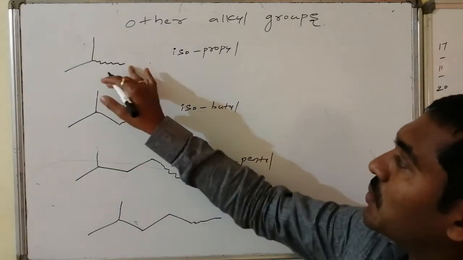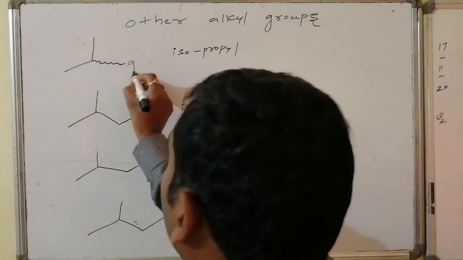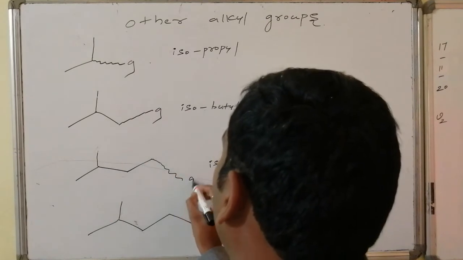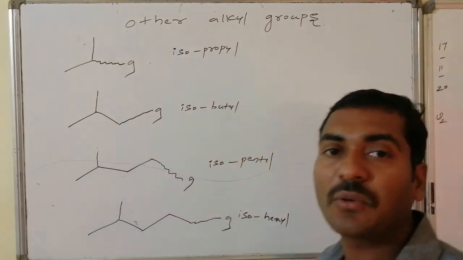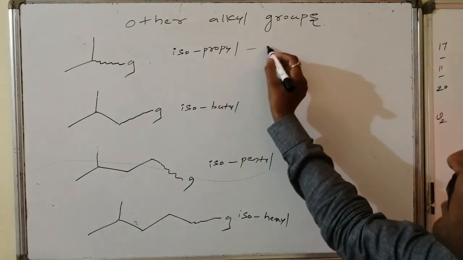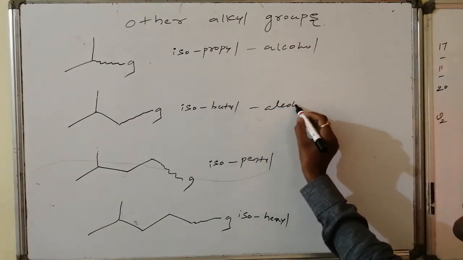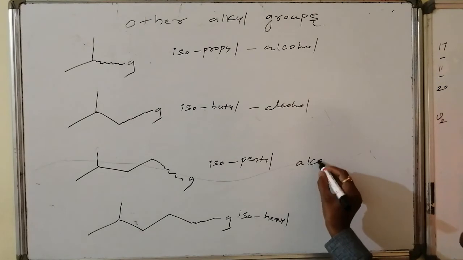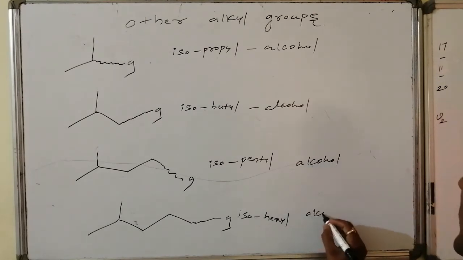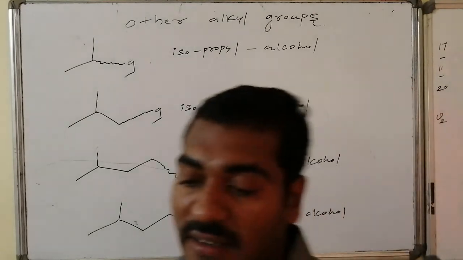Whereas if this group here is an alcohol OH group, then it is said to be isopropyl alcohol, and this is isobutyl alcohol, this is isopentyl alcohol, and this is isohexyl alcohol.